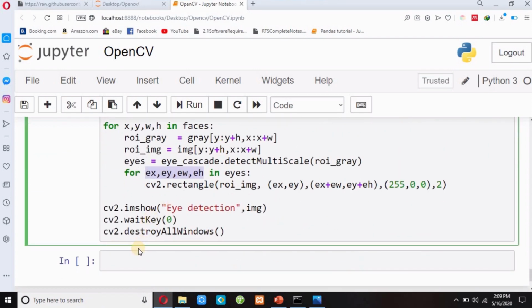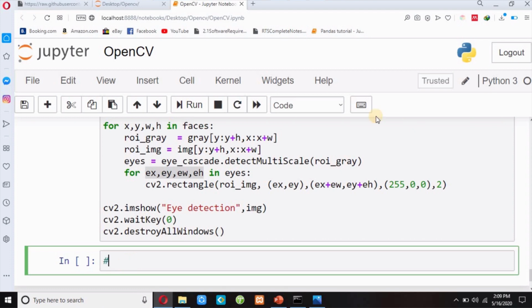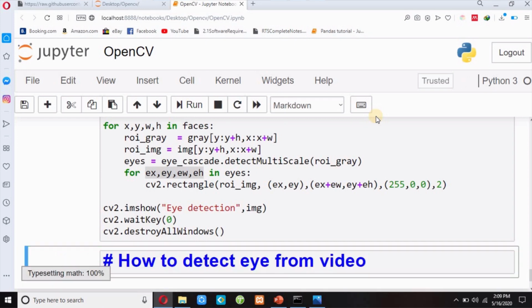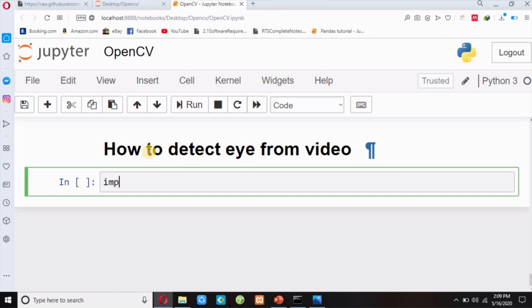Now guys, next topic: how to detect eyes from video. I will write my code very fast.